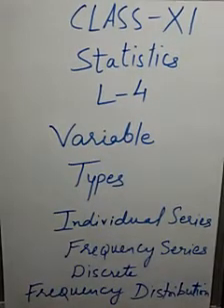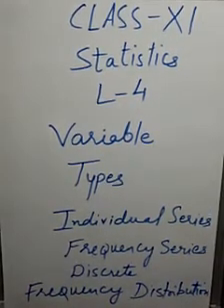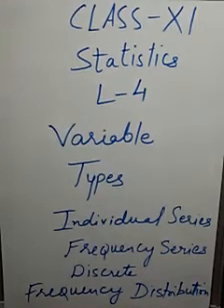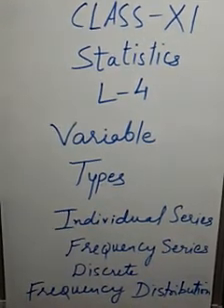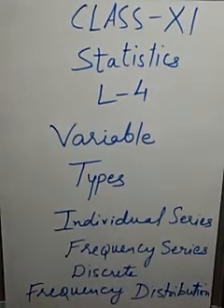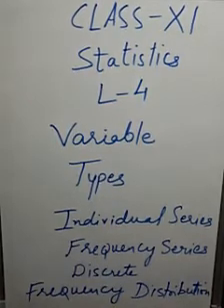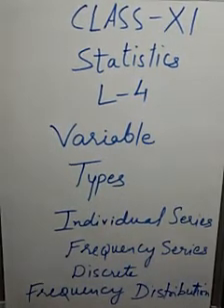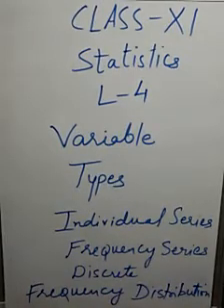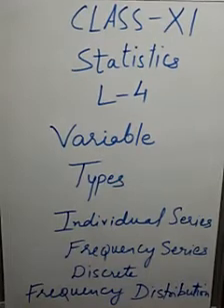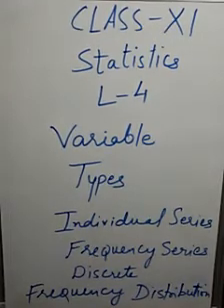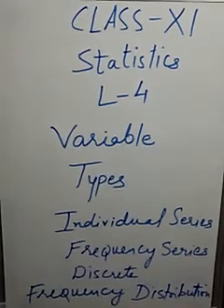So, what is a class interval? The extreme values of the class are its limits. Every class interval has two limits, the lower limit and the upper limit. Taking the example 5-10, in this example, 5 is the lower limit, whereas 10 is the upper limit. In frequency distribution, there are 5 types: exclusive, inclusive, open-end, cumulative, and mid-value frequency series.